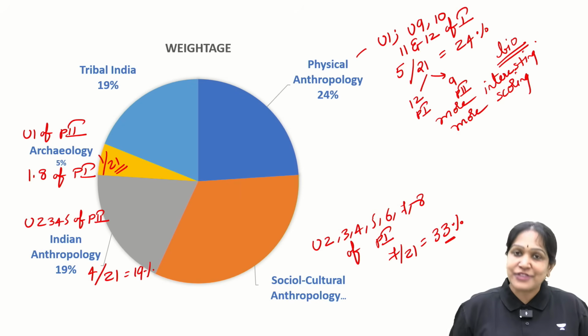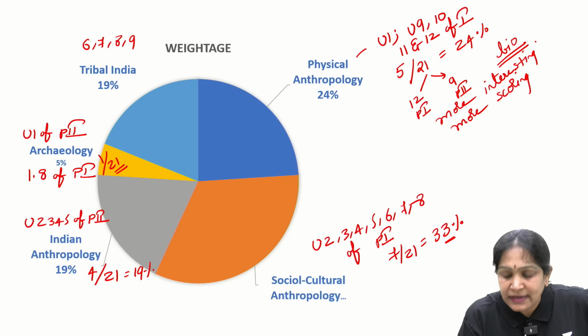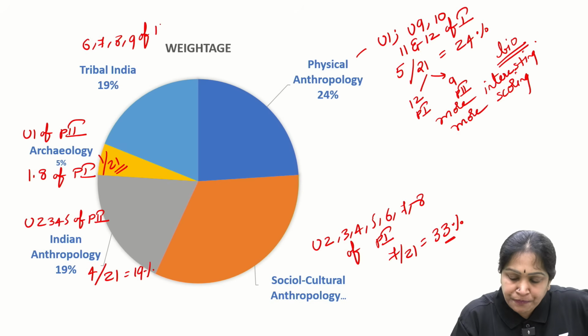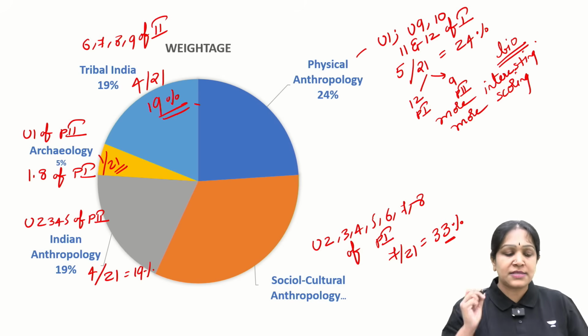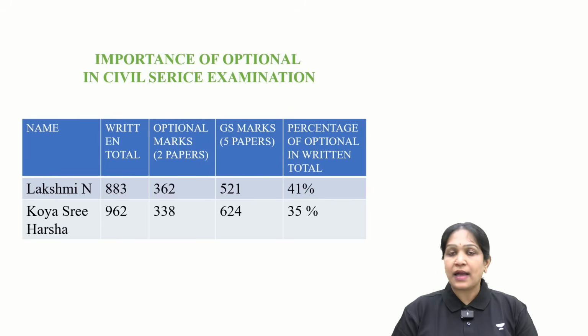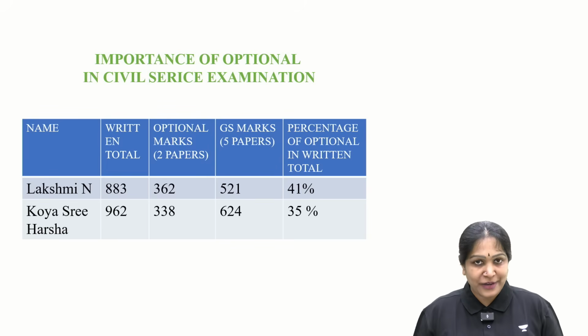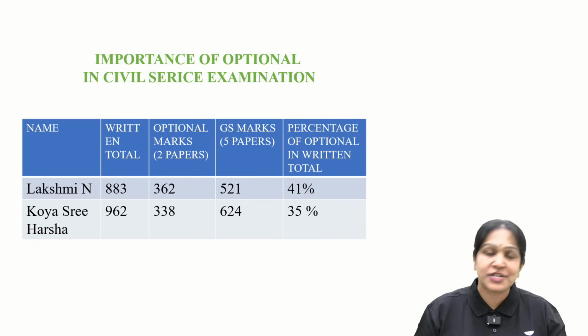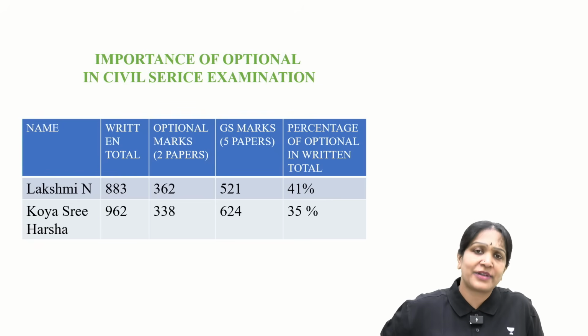Okay. Next, tribal India. I told you, units 6, 7, 8, 9 of paper 2. That means 4 out of 21, which is 19%, tribal India. This is how we can divide anthropology. Okay. Now I have given the complete overview of anthropology. Now coming to the most important segment of today's session, that is why optional is important.